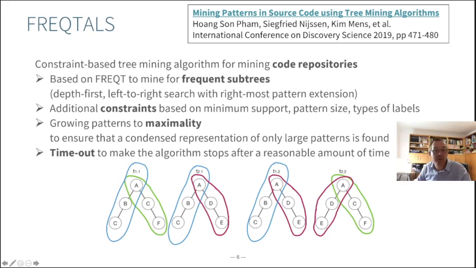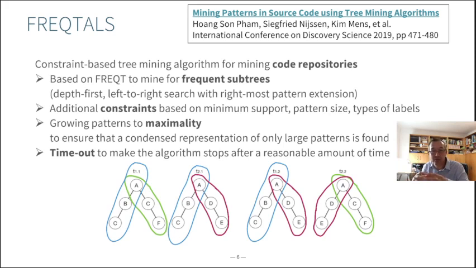I will not present you all the details of the algorithm. For that, I refer you to this paper which we published in 2019. But in a nutshell, our Fractals algorithm will start to grow patterns in a depth-first, left-to-right fashion with rightmost pattern extension, while using a minimum support threshold to make sure that we have sufficient matches.